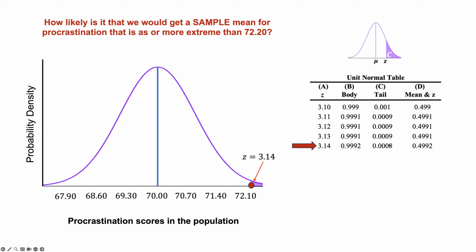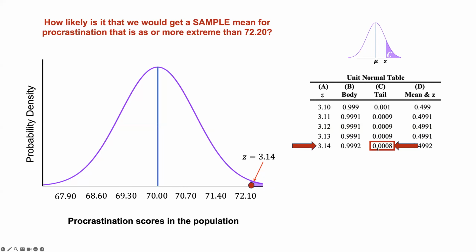And we want to look in the tail, because that's where this portion of the distribution is that we're looking. When you're looking for the tail end and it's less than half of your distribution, that would be the tail. So here we can see that we have a very, very small number, 0.0008.